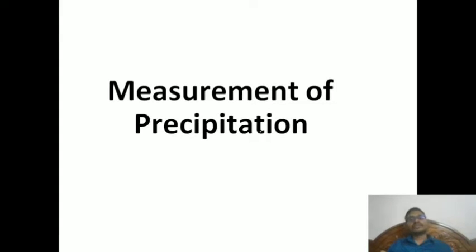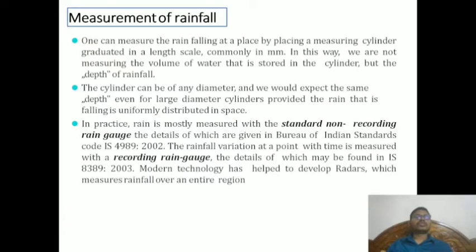So now the next thing is the measurements of precipitation. One can measure the rainfall at a place by placing a measuring cylinder graduated in a length scale, commonly in mm. So generally we are using the mm. This is a very important thing which we have to remember. In this way we are not measuring the volume of water that is stored in the cylinder, but the depth of the rainfall. This is also very important.